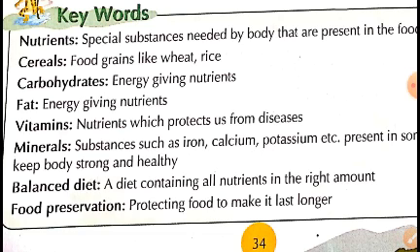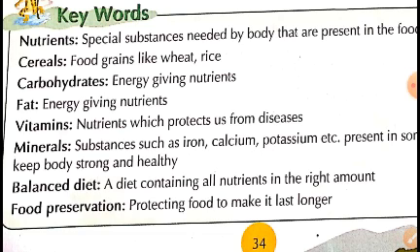Similarly, potato is rich in carbohydrate but lacks fat and protein. So, all the foods do not have all the nutrients. To fulfill the different requirements of our body, we should eat different types of food. And these food groups are called the nutrients. So, the substance which we get from the food is called nutrient.